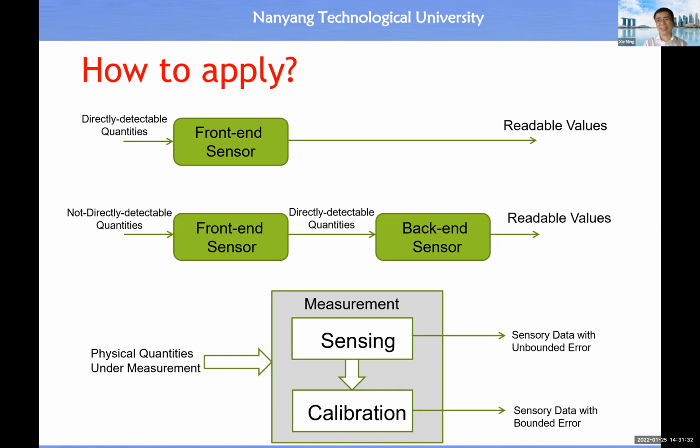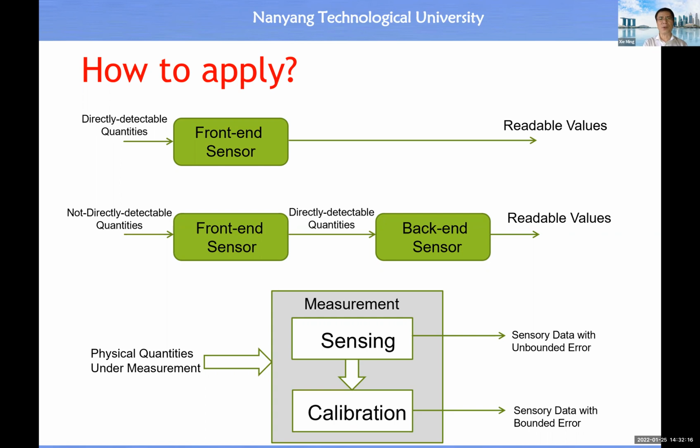And the design of a sensor includes these two basic steps. Step number one is to transform the value of a physical quantity under measurement into a readable value. And step number two is to calibrate your measurement and sensing system so that the output will be exactly equal to the input, and the unit of measurement assigned to the output will be the same as the unit of measurement of the physical quantity under measurement. For the sensing element, or for step number one, in general, you may face these two situations.